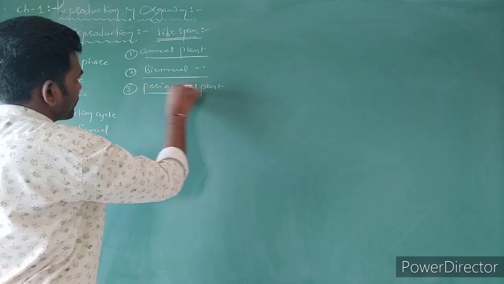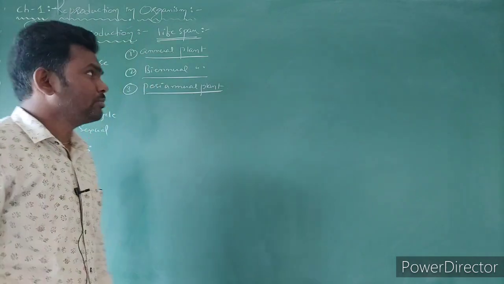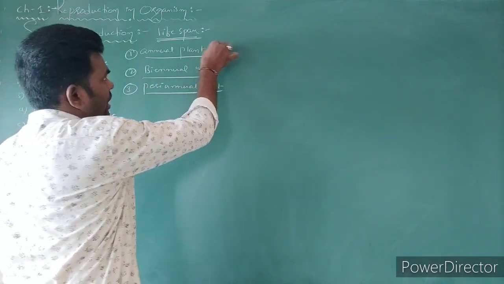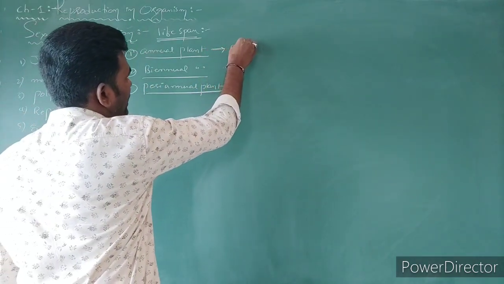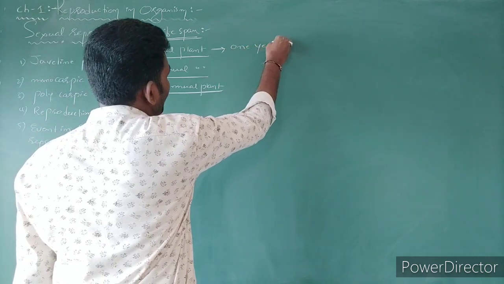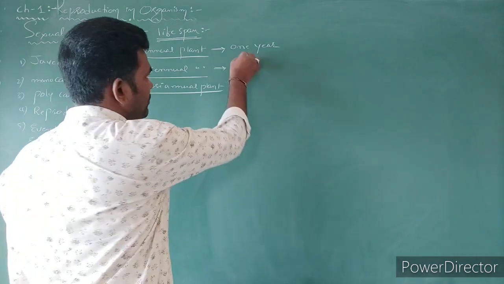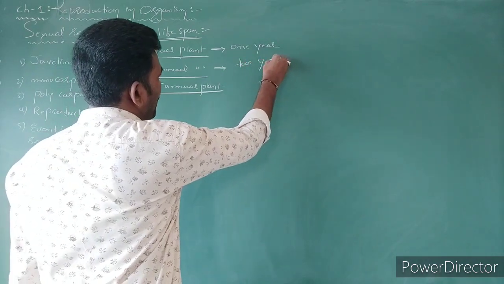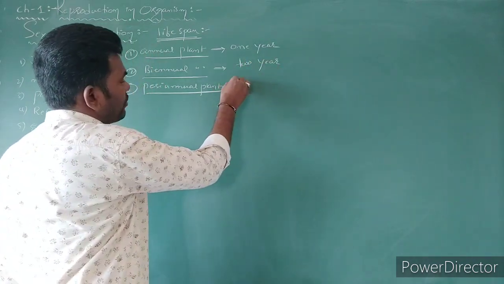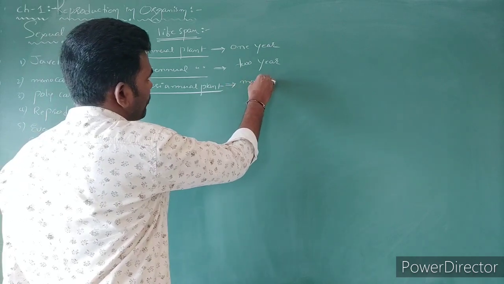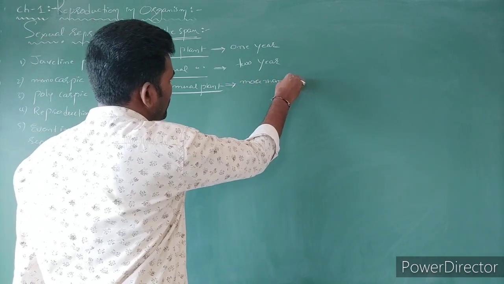Right? So simple. Annual plants are what? Annual plants' lifespan is only 1 year. Biannuals' lifespan is 2 years. And perennials' lifespan is more than 2 years.